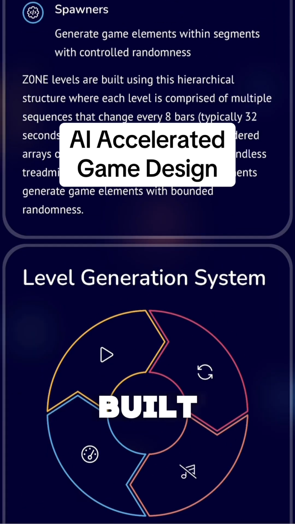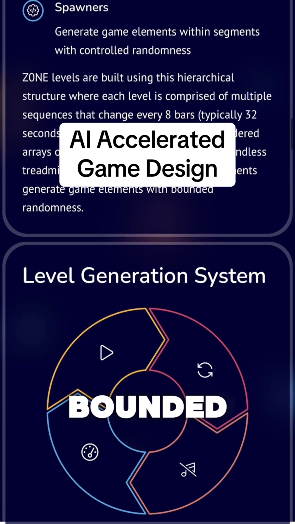Look, Zone levels are built using this hierarchical structure where each level is comprised of multiple sequences that change every 8 bars, typically 30 seconds at 120 beats per minute, 32 seconds. Sequences contain ordered arrays of segments, which form part of an endless treadmill of content. Spawners within segments generate game elements with bounded randomness.